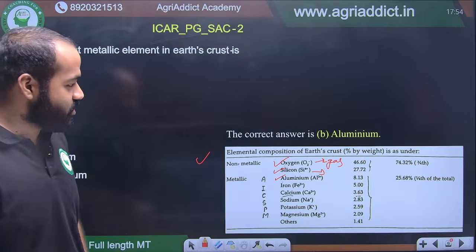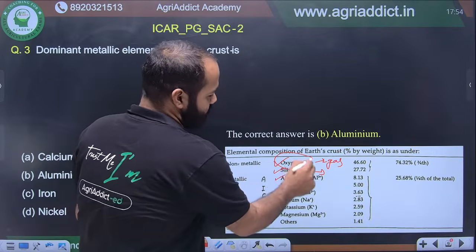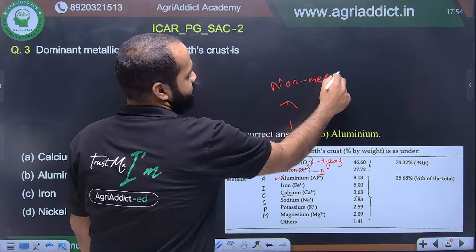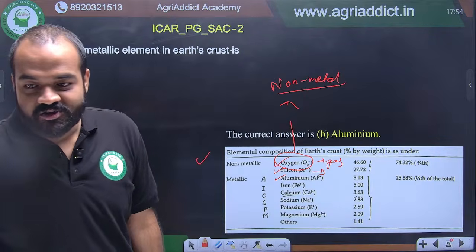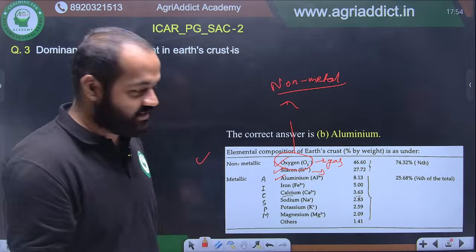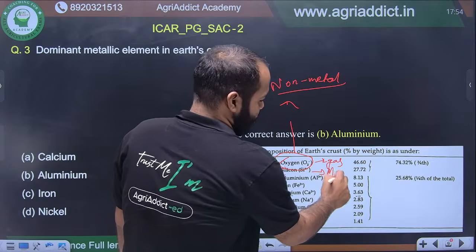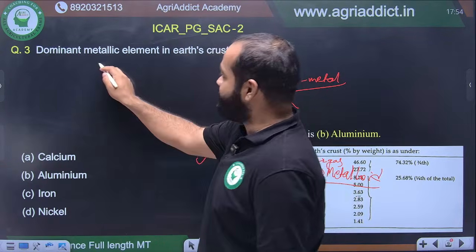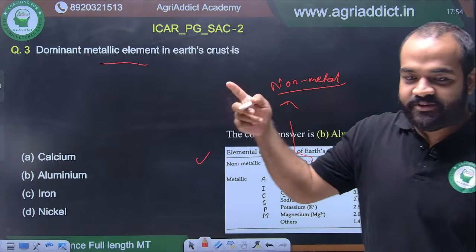Non-metallic. No, it's not non-metallic. Oxygen, we can call oxygen non-metallic because it is a gas. It is definitely a non-metal. But silicon is a metalloid. Yes, correct. Silicon is a metalloid. So this also might come. If the question is asked, dominant metalloid element in earth crust, then it would be silicon.